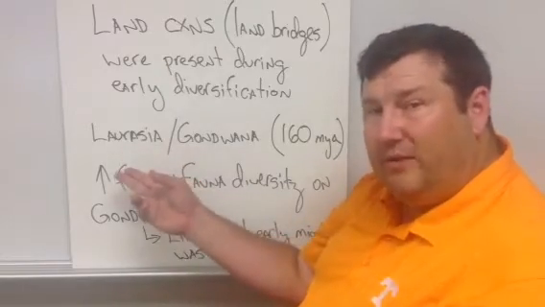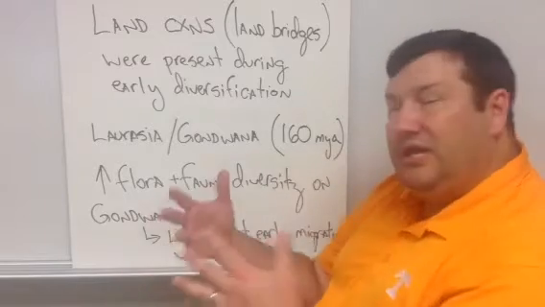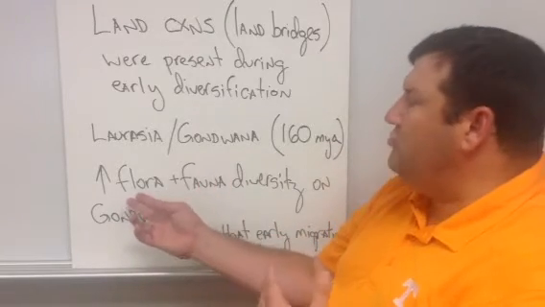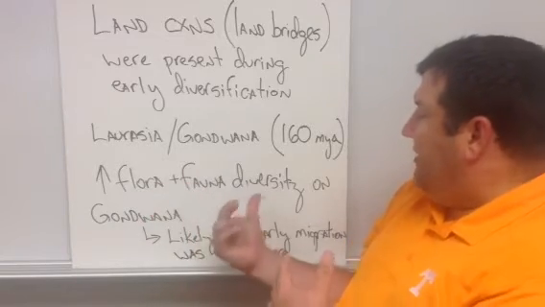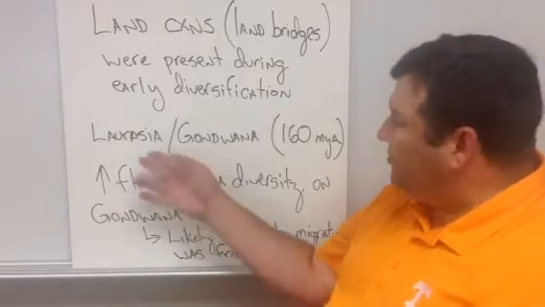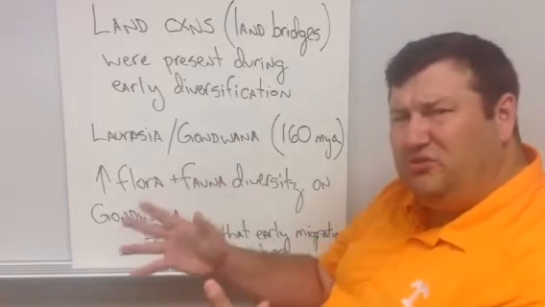Laurasia, as we talked about in previous lectures, and Gondwana, around 160 million years ago, there was a huge diversity of flora and fauna, so plants and animals, and the diversity on Gondwana. Laurasia, not as much according to the fossil record, but on Gondwana, there was a huge diversity.